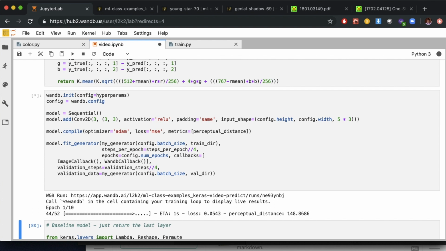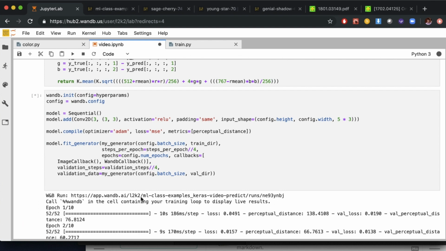So let's run this and see how it does. You can follow this link here to see how the model is training.